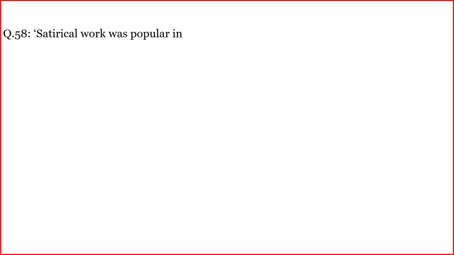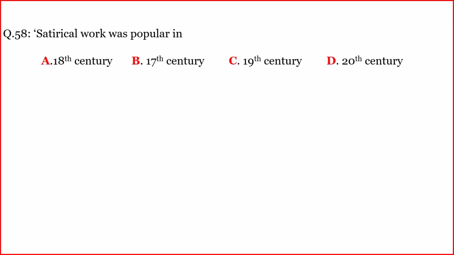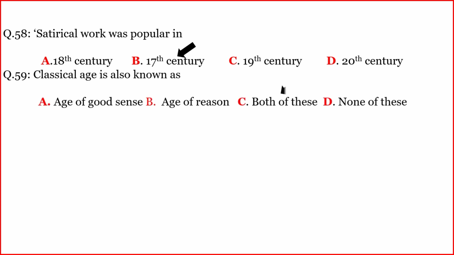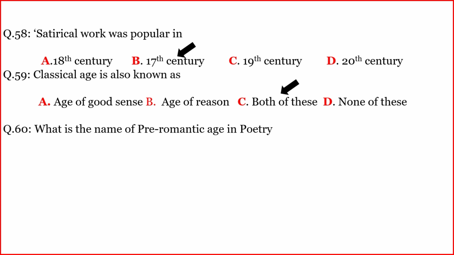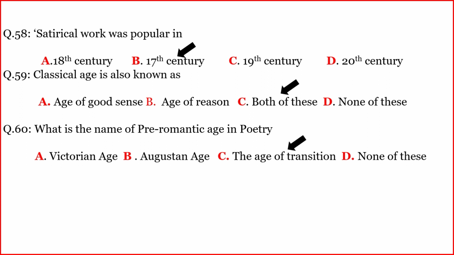Satirical work was popular in? The correct option is B. 17th century. Another question. Classical age is also known as? The correct option is C. Both of these. Another question. What is the name of the pre-romantic age in poetry? The correct option is C.